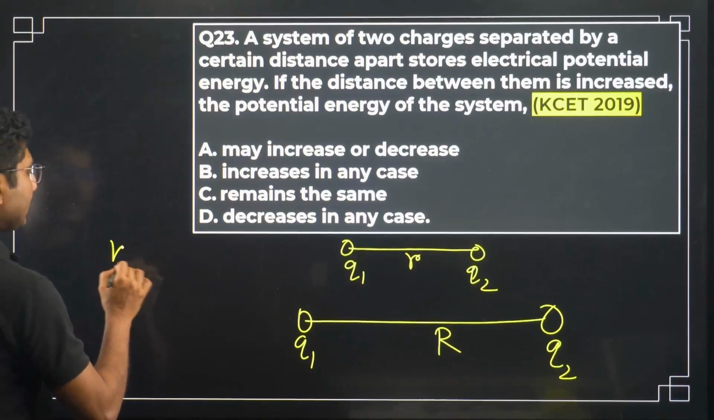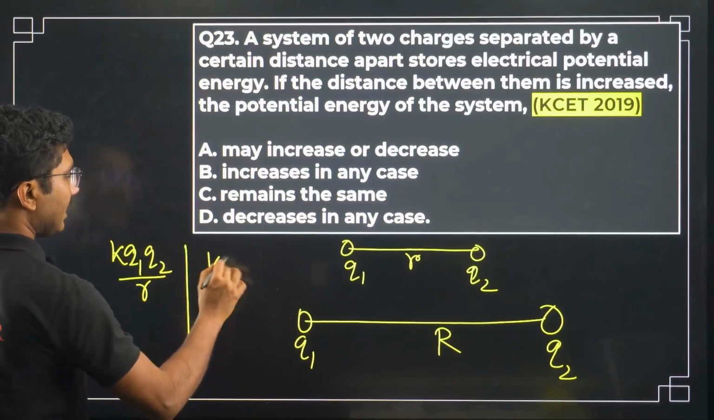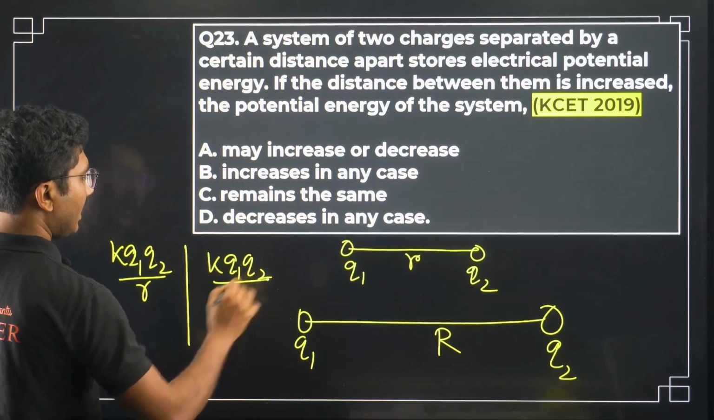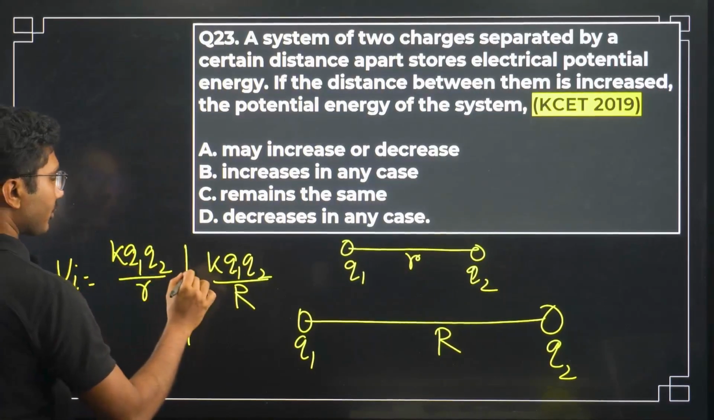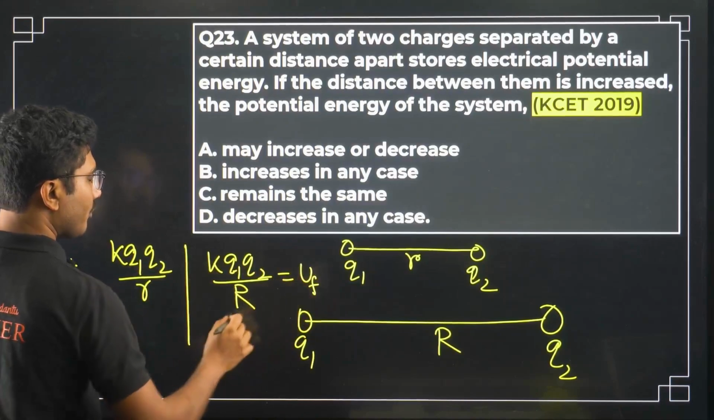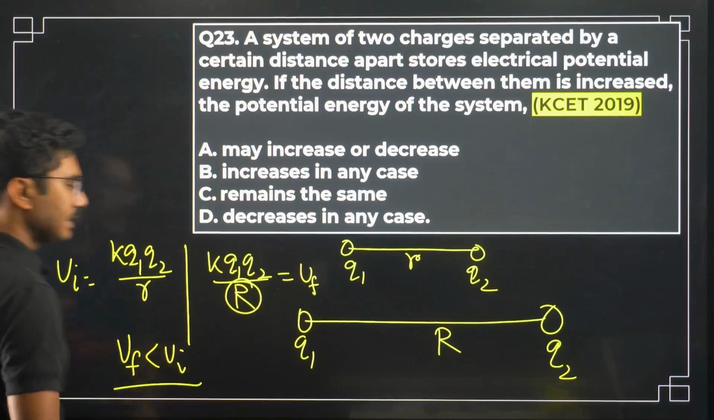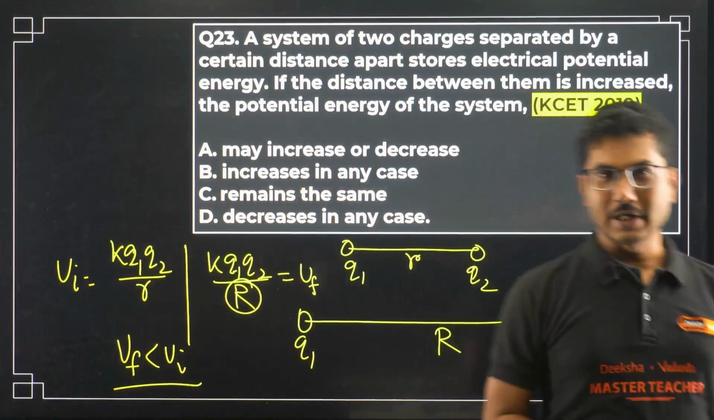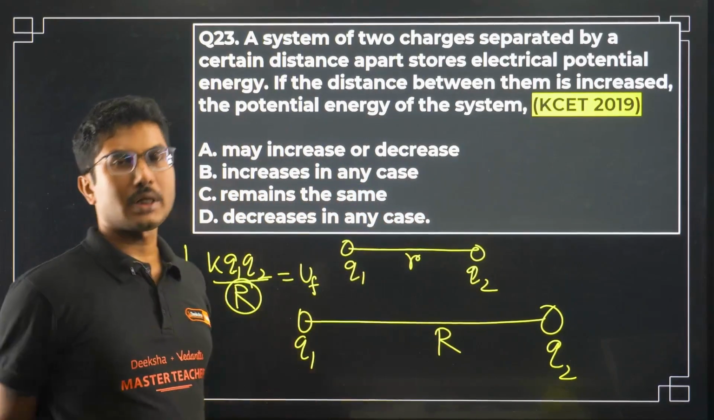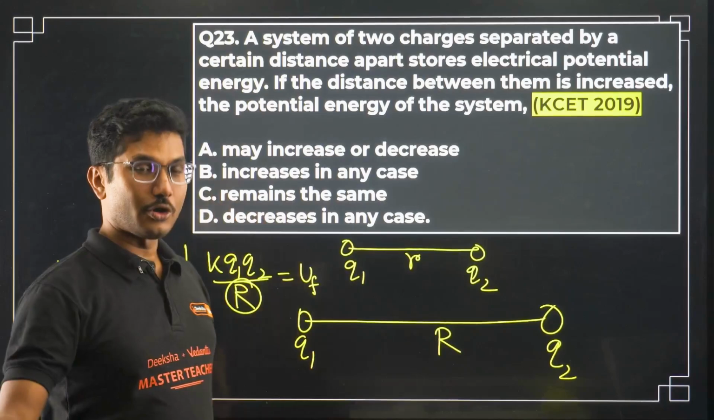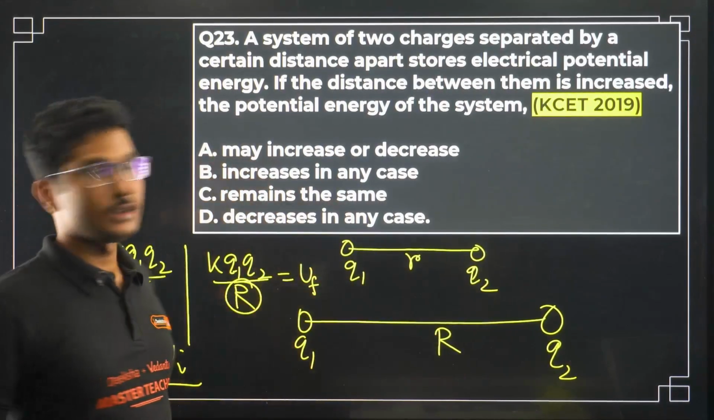Potential energy is K Q1 Q2 by R initially, finally it is K Q1 Q2 by capital R, right? So this is potential energy initially, this is potential energy finally. So obviously if you increase the distance, potential energy is decreasing, and that decrease is basically the work that you are doing. Whenever you are doing some work, that work is either stored or, in this case, it decreases the potential energy of the system.